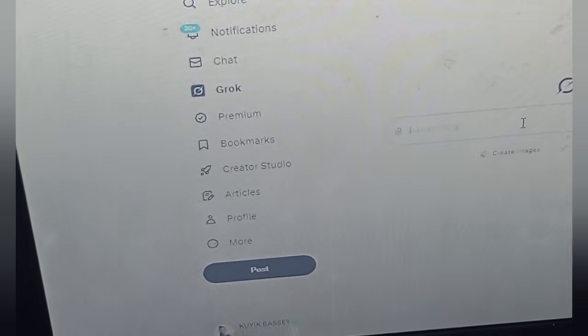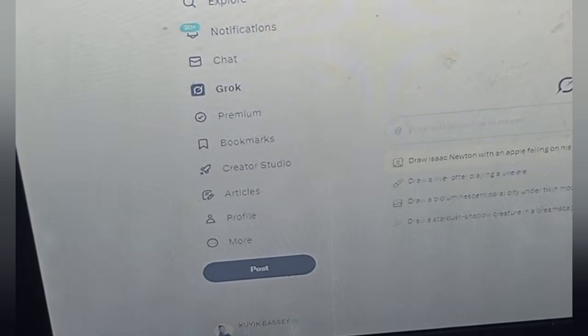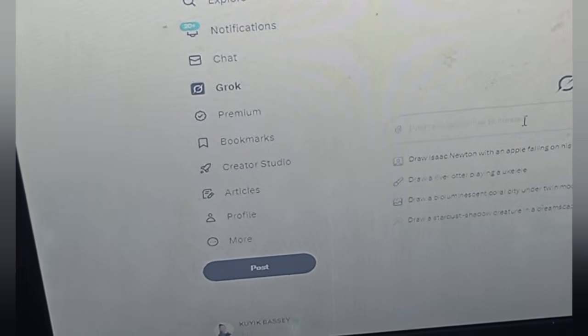Now here you can use Grok, but if you're using your mobile phone, I don't know why it's not permitting me to show you using a mobile phone. You're going to see something like this, all right? Now you can see Create Image here, right? Yes, you can create images, but it's not going to be as efficient as the one on your mobile phone. So to cut the long story short, once you create your X account and you're subscribed to Premium, the next thing is for you to go and install your Grok AI, whether from the Play Store or from X directly. Do you understand?